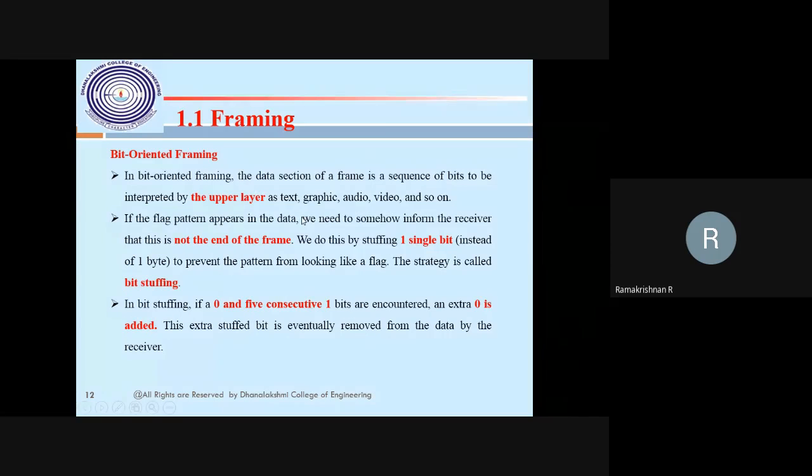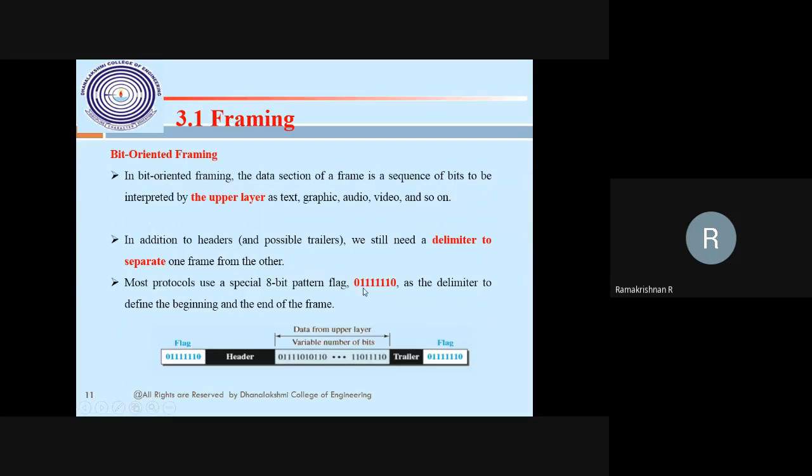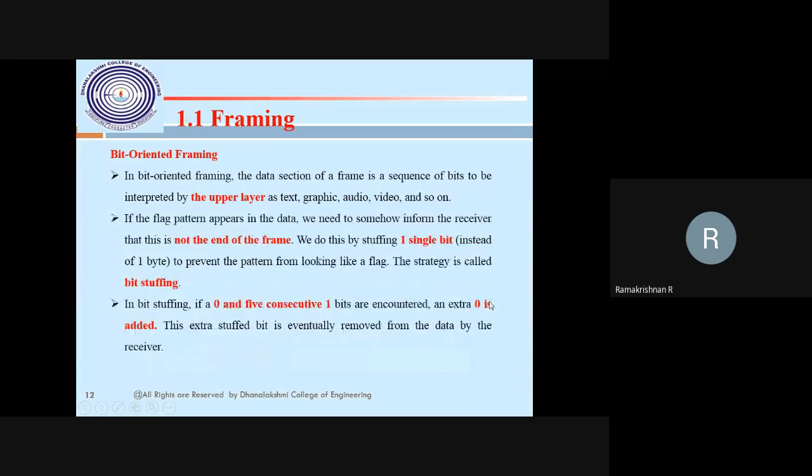Bit stuffing is nothing but one bit should be added. When to be added: 0 followed continuously by 5 ones, I have to add it. Why should I add it? Because the message should not be mistaken for a flag. The flag symbol in bit oriented framing is 0 followed by 6 ones and 0. This is a flag. So to avoid that type of confusion, we do bit stuffing. The bit is here, 0 is stuffed here.